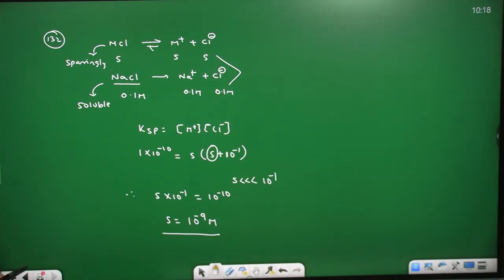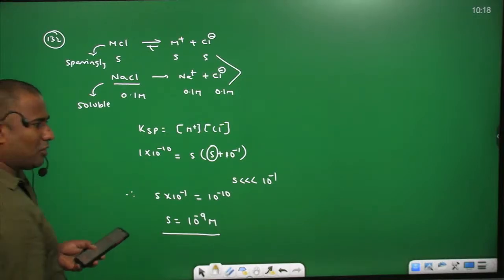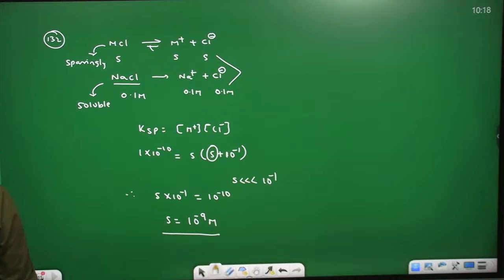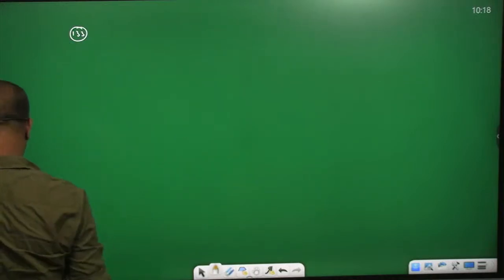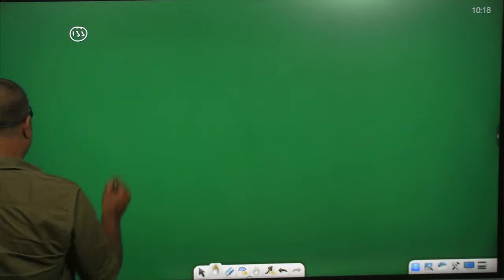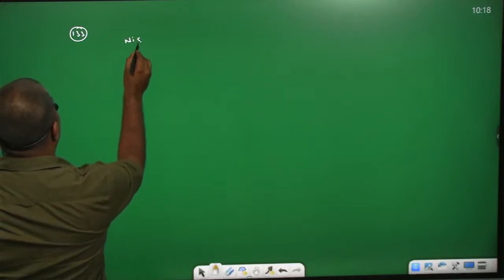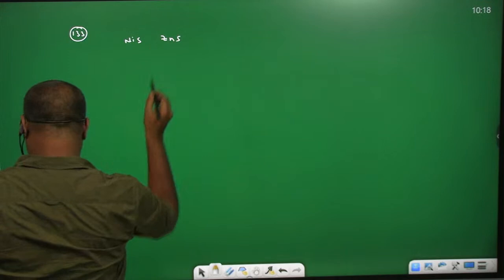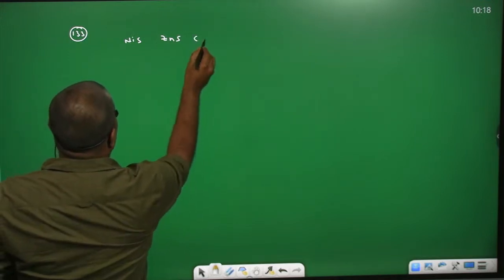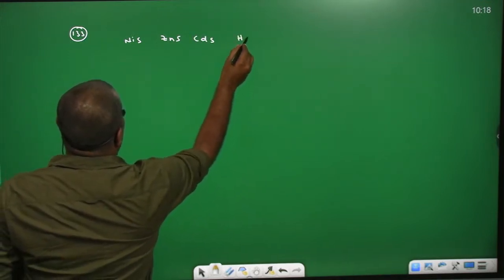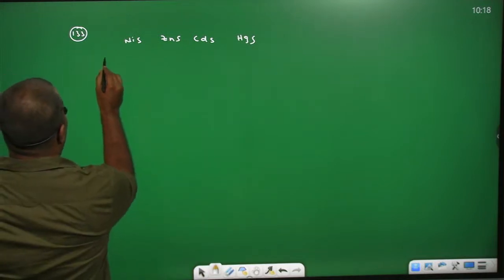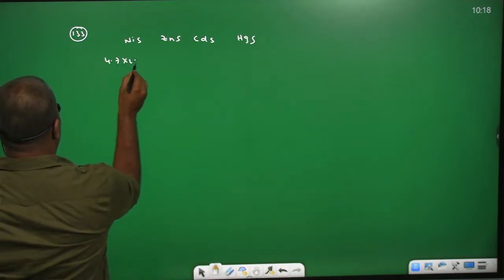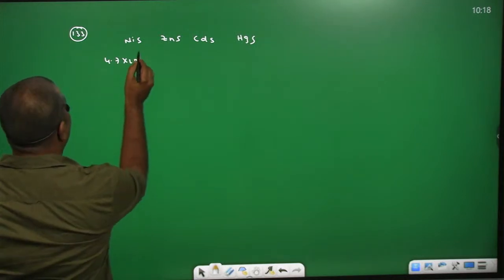See the 133rd question, students. The solubility products of these compounds are given. 133. The solubility products of nickel sulfide, zinc sulfide, cadmium sulfide, mercuric sulfide are given. Nickel sulfide is 4.7 into 10 power minus 5.